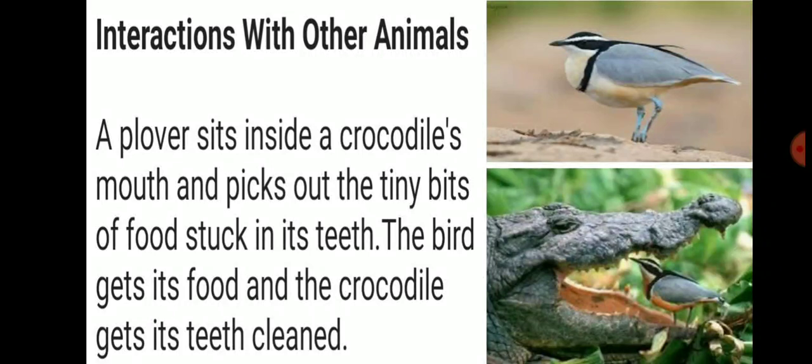A plover sits inside a crocodile's mouth and picks out the tiny bits of food stuck in its teeth. The bird gets its food and the crocodile gets its teeth cleaned. In the image, the first picture is of a plover, and in the second picture, the crocodile has opened its mouth and the plover bird is cleaning its teeth.